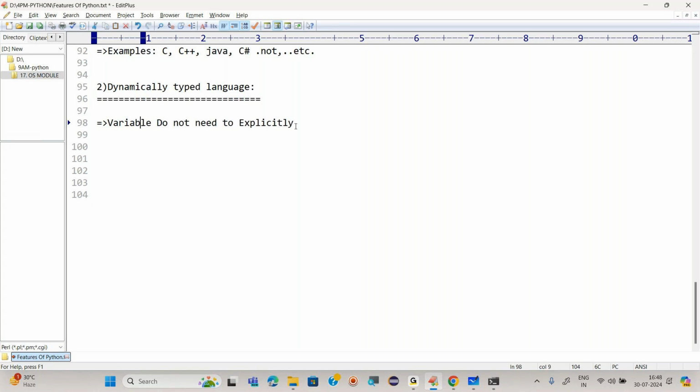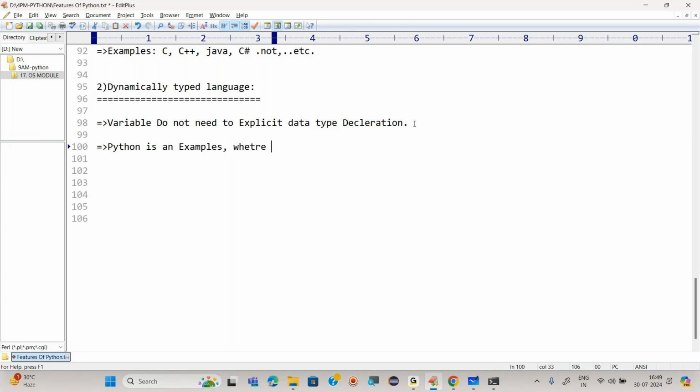Variables do not need explicit data type declaration. That means we do not need to declare the data type.